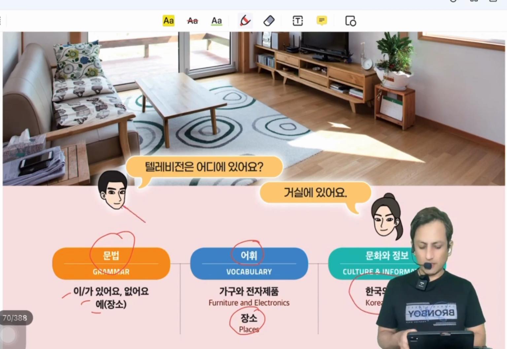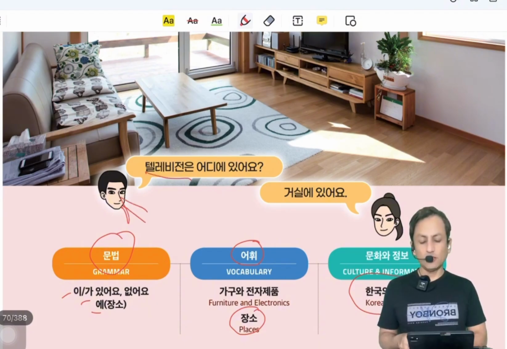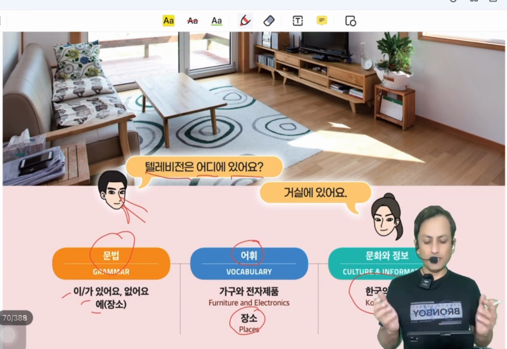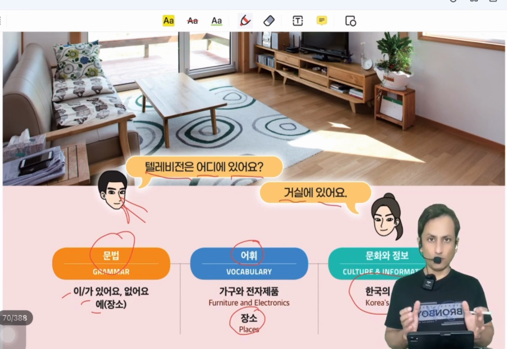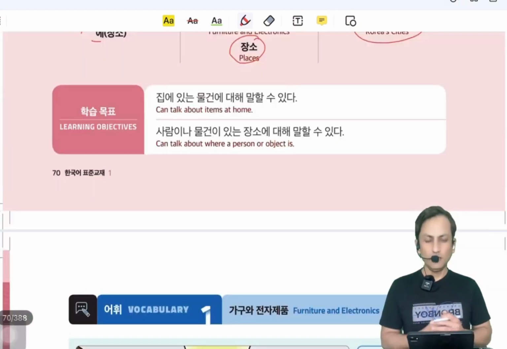Now here this person, he is saying television, television은 어디에 is where, 있어요. Where is television? 거실에 있어요. 거실 is living room. So television is in 거실. 거실에 있어요. So let's start.